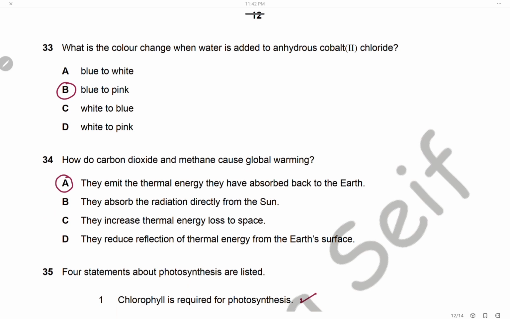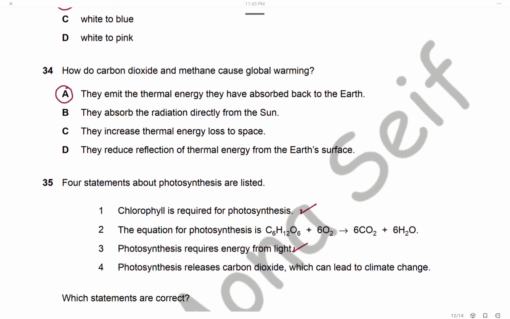Question 33. What is the color change when water is added to anhydrous cobalt chloride? The anhydrous cobalt chloride is blue. When we add water, it changes into hydrated cobalt chloride, which is pink. So the color change will be from blue to pink, and the answer is B.